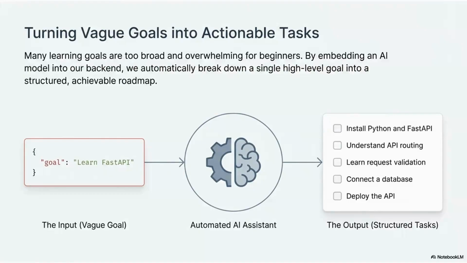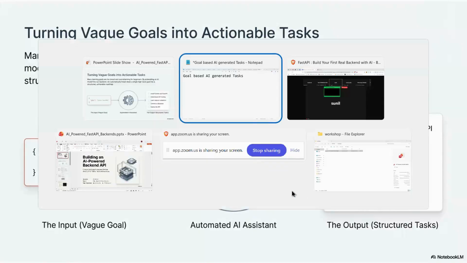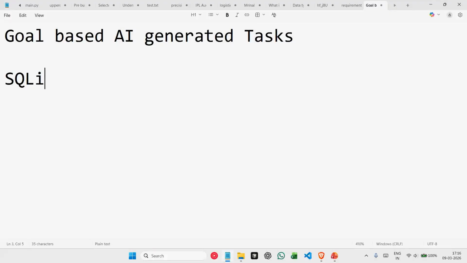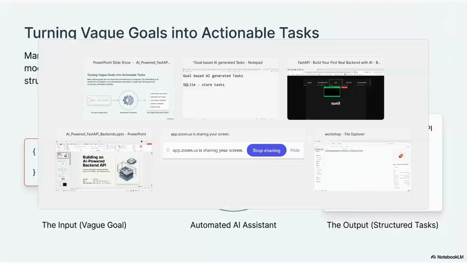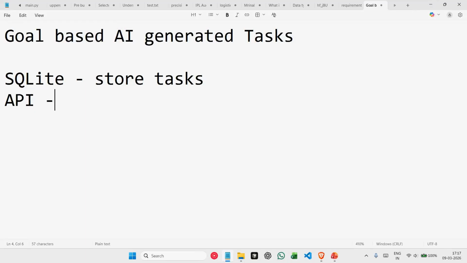Now, instead of just getting the tasks, we will also be implementing databases in this. To be precise, we'll be using a SQLite database to store the tasks that are being generated by the AI model. So in this project, we'll be building our backend API using FastAPI, and our AI model will be Mistral. Again, this is a model that we have readily available in Hugging Face.